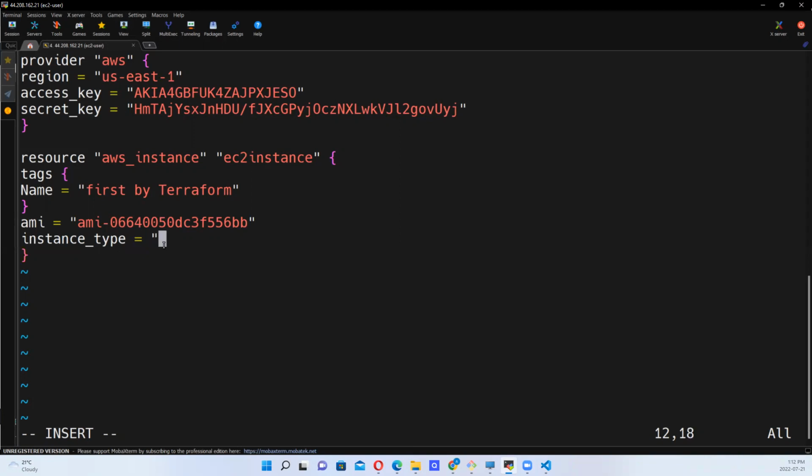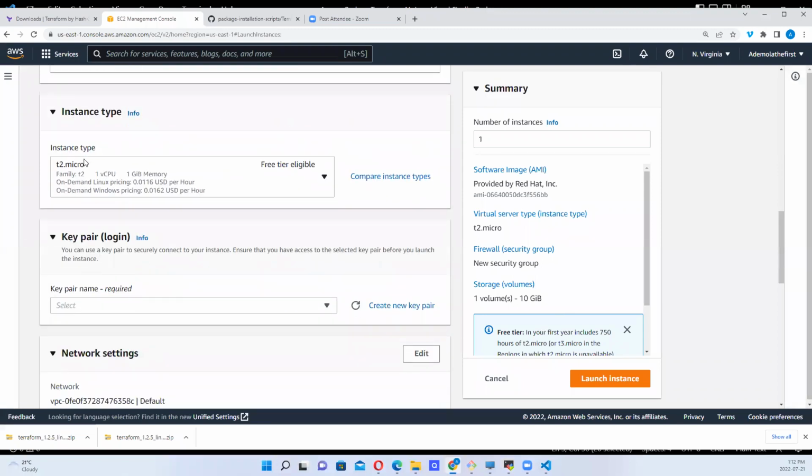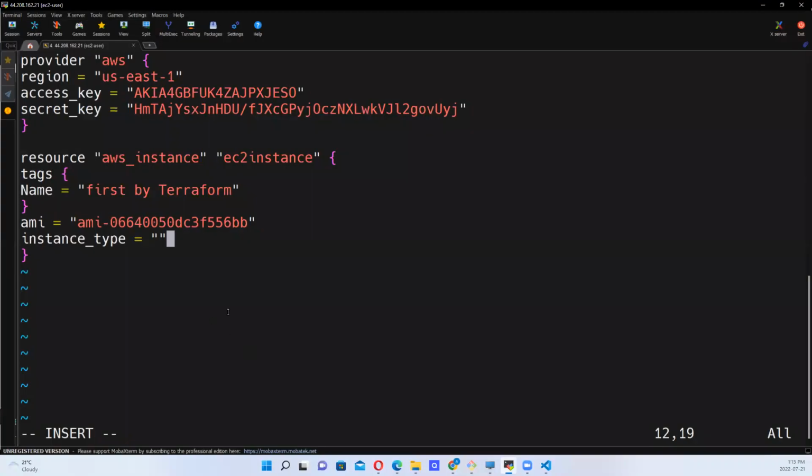So what's the instance type we want? For the purpose of this exercise, the instance type we want is T2 micro, free tier eligible. So I want to come in here and specify that in my script.